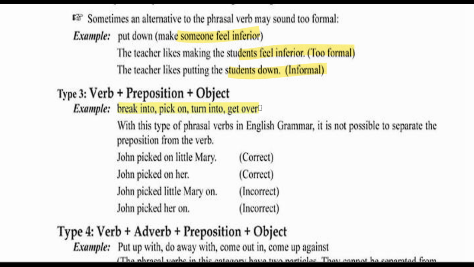Then is type 3, that is verb plus preposition plus object, that is break into, pick on, turn into, get over. So with this type of phrasal verbs in English grammar, it is not possible to separate the preposition from the verb. तो इसमें जो है verb और preposition दोनों इकट्ठे रहेंगे.